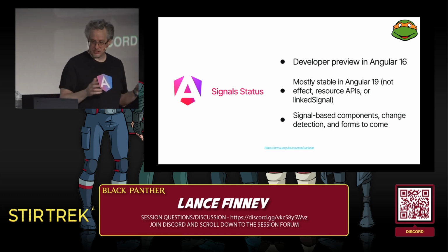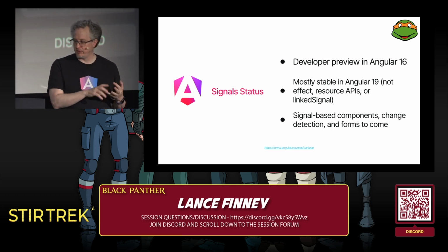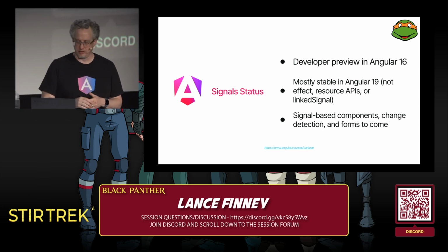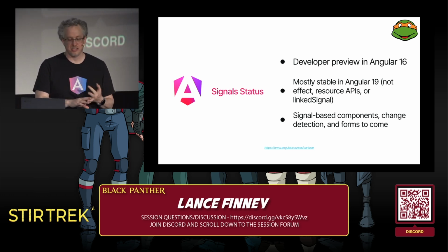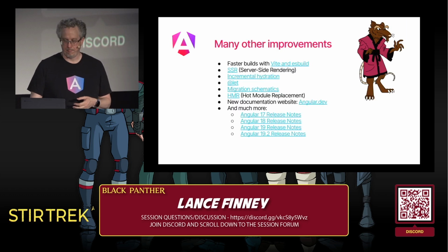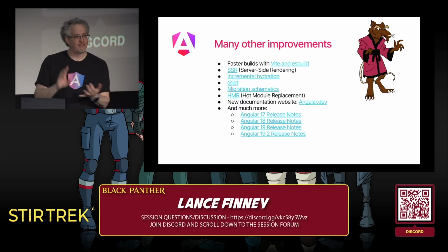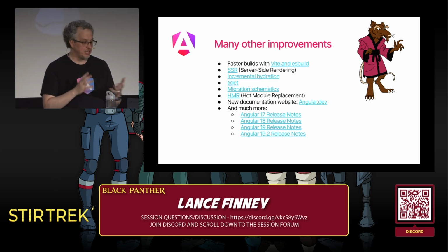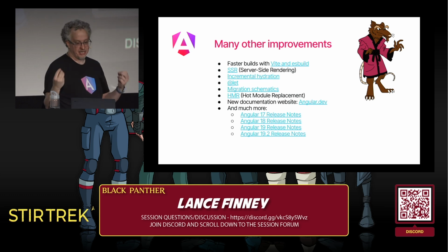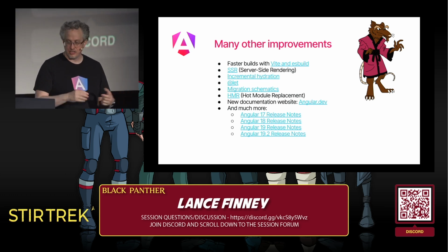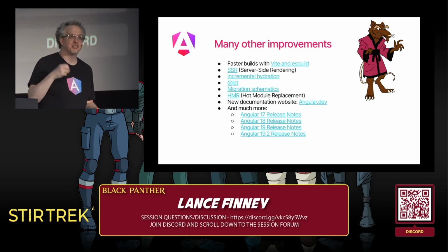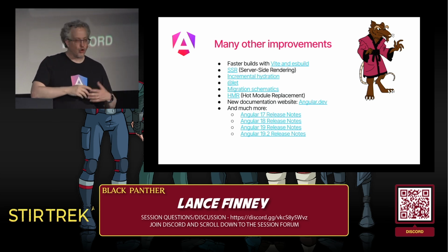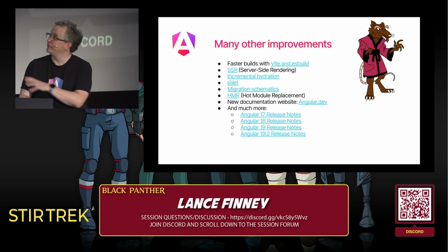So the status of all this: the first parts were in developer preview in 16. Most of it is stable in 19, not all of it. There's a link at the bottom. We'll show you all the details. Signal-based components, change detection, and forms are to come. A lot of other improvements as well. Faster builds. SSR for server-side rendering and incremental hydration. @let lets you do variables in the template. There are migration schematics for a lot of these changes. HMR means that as you make changes in your editor to the template, it automatically changes it in your browser, and you don't even need to reload the app. A lot of documentation, a lot more information in these release notes.